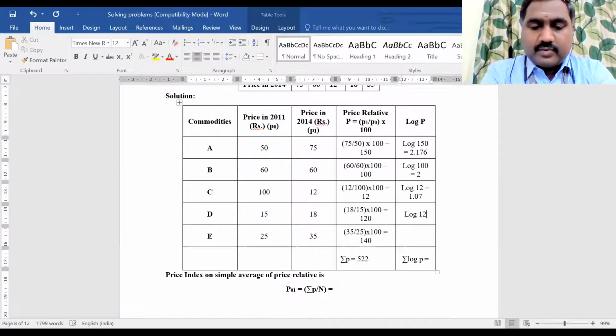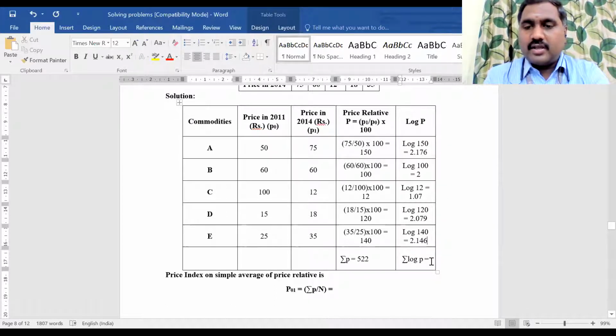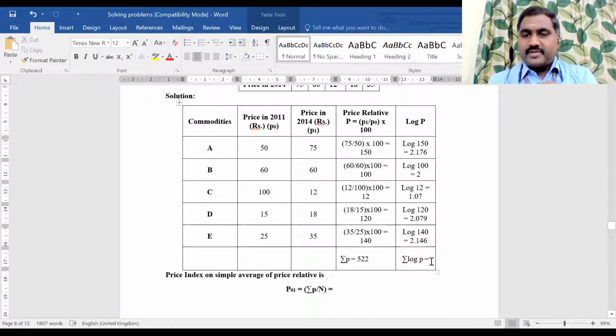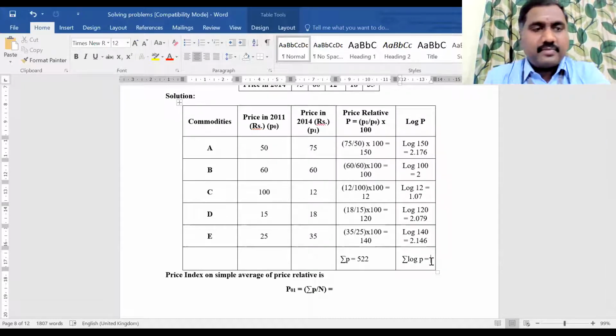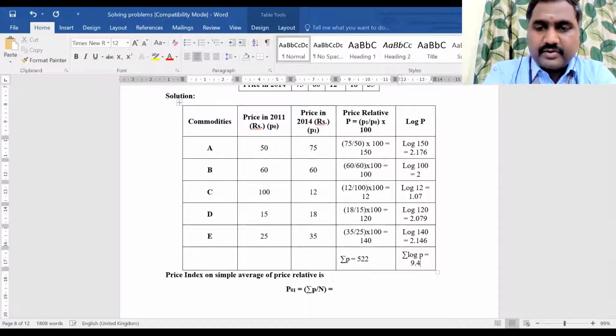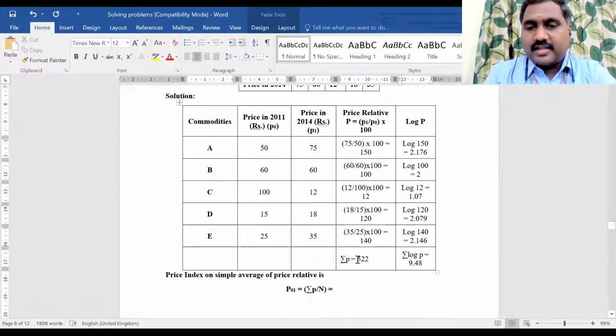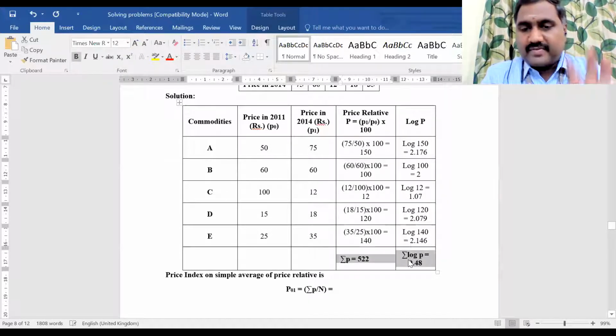Log 120 value? 2.079. And log 140 value? 2.146. Okay, fine. Now you add all the log P values: 2.176 plus 2 plus 1.07, 9.48. Okay, Kishore, very good. So we got the summation P and summation log P value.